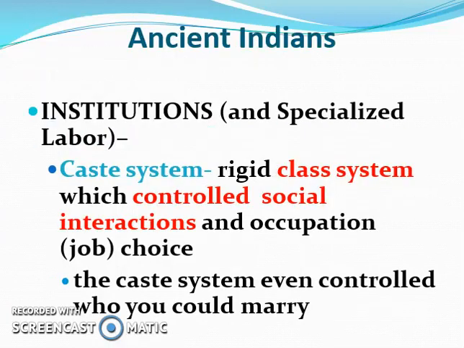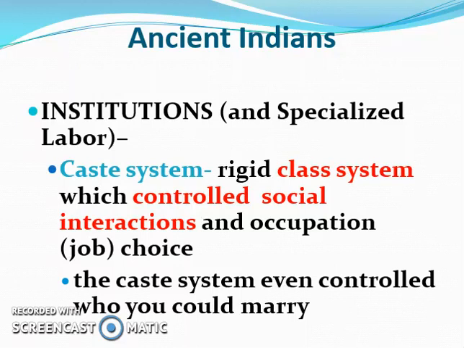There was a caste system in ancient India, a rigid class system. Rigid means unmoving. You cannot move between different levels of this class system or social organization. Where you were born into this system determined your social interactions as well as your job or occupation. It even controlled who you could marry.